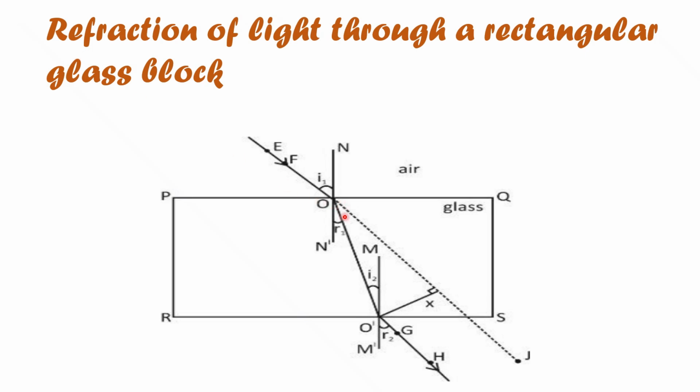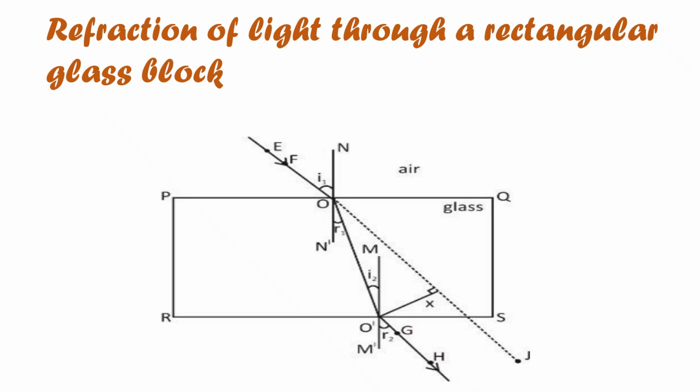it bends towards the normal and it travels along OO', as you can see. And here, at O'H, another refraction occurs. Now, at the first surface, since it is from rarer to denser, the incident ray bends towards the normal, but here it is from denser to rarer, so the ray bends away from the normal.